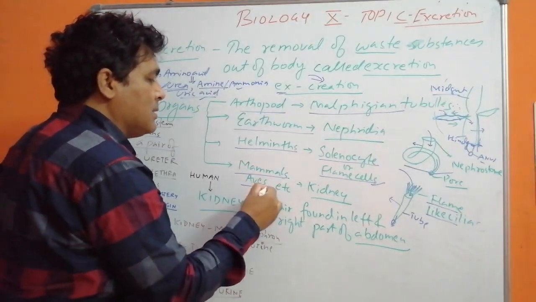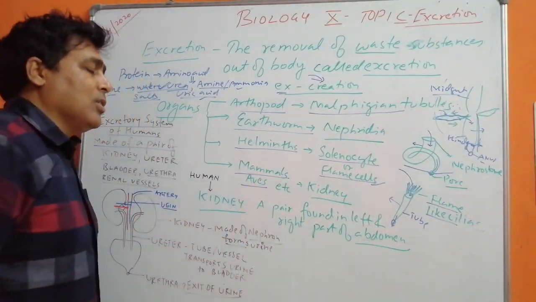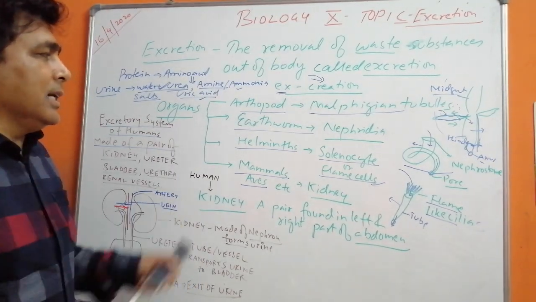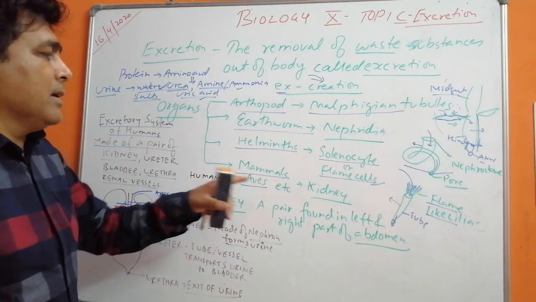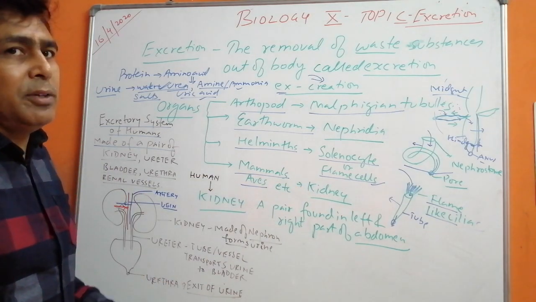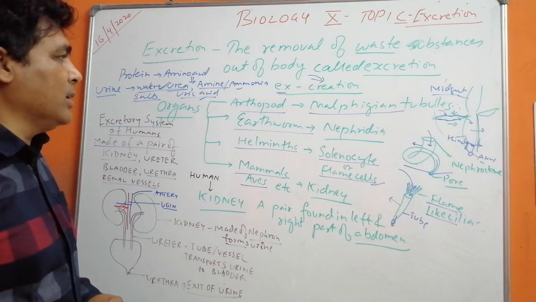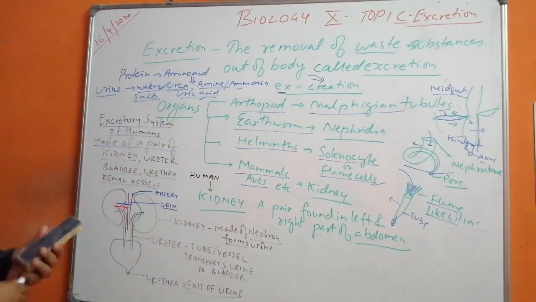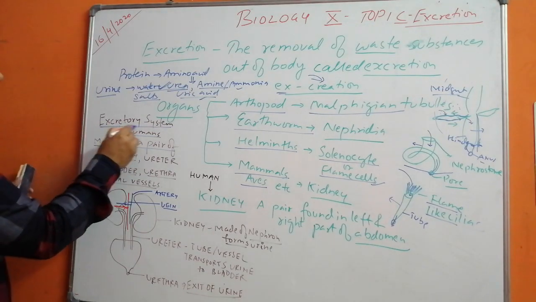In case of mammals, apes, amphibians and pisces, mostly the excretory system is the kidney. The kidney is of different types that you have to learn in your higher classes. Kidney is an important organ of the body which filters everything. Now children, we are going to come to the excretory system of humans.